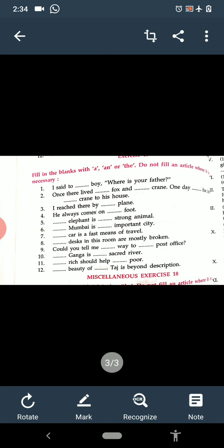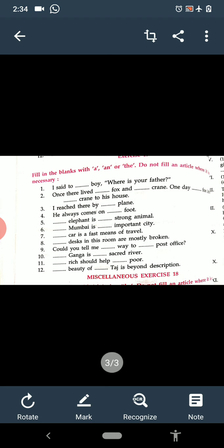Now second, it is obvious. Second, once there lived a fox and a crane because we are not known to them. In the second line, one day the fox invited the crane to his house.